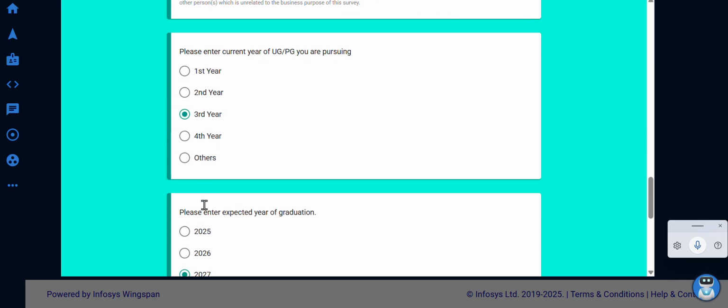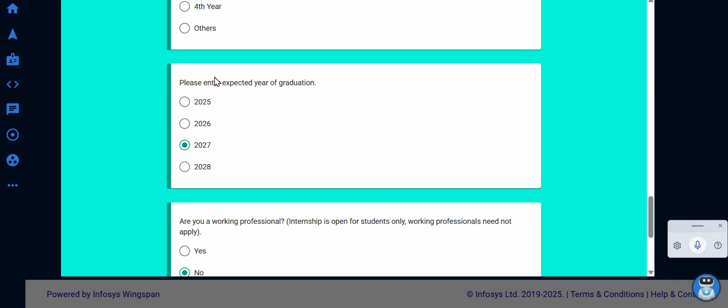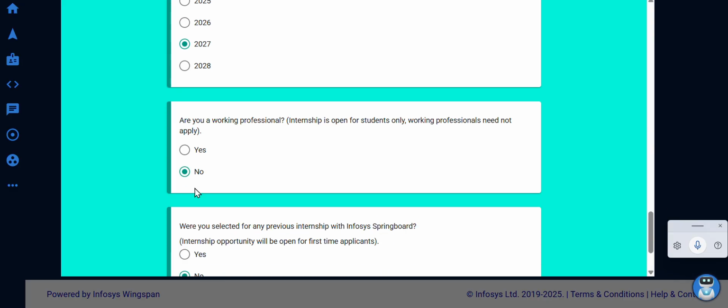Okay. Next, you are pursuing which year. I'm in third year, so I filled it as third year. So next you have to fill the expected graduation year. Means if you're in third year, you are graduating in 2027, right? So I kept it like this. If you graduate in 2028, you can put that, or 2026, 2025, anything is okay.